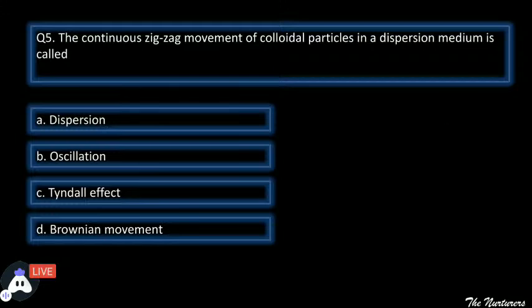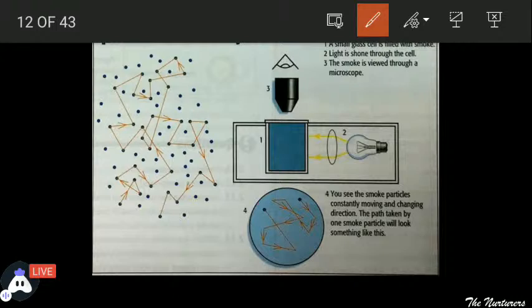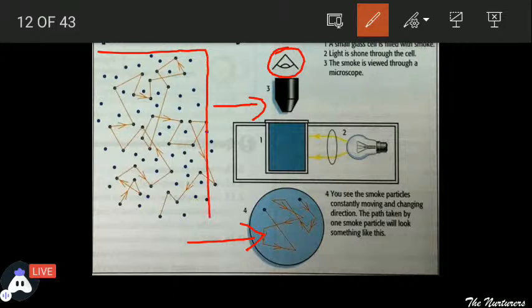perfect. So yes students, see, if you will observe this picture carefully, it has been observed that if we are observing this colloidal solution under the microscope of high range, then what we will be observing is this type of movement of particles, and the particles are moving in a zigzag manner, and in the magnified view this has been showcased in this form.